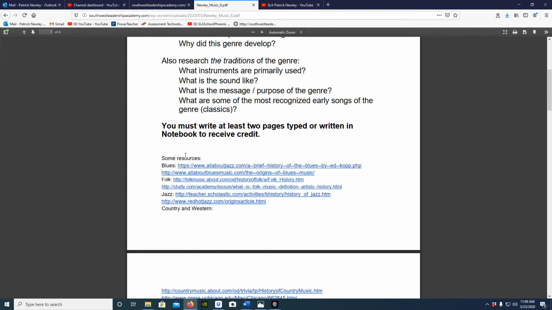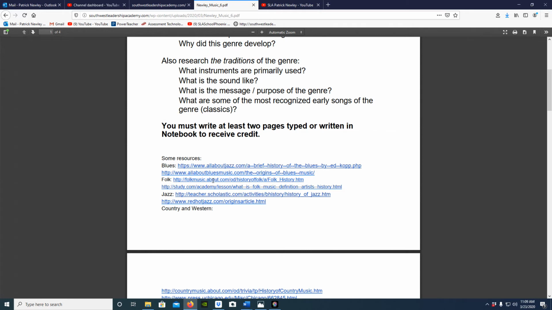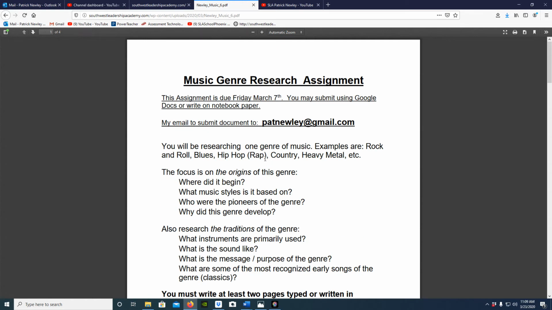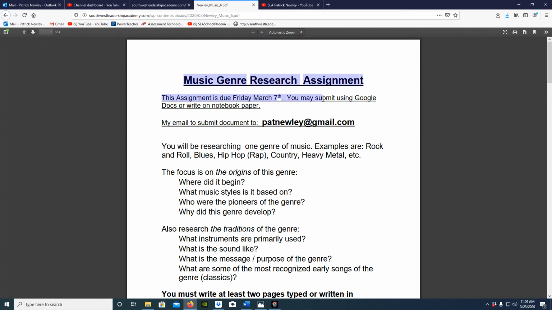Also, down at the bottom, I have included some resources, websites that you can put in on various genres of music. You guys can have fun. Get on Google, play around, do a lot of research. There are many genres, and it can be music from any country around the world. So make sure that you get started on this soon, because it will be due Friday, April 3rd. Not 2 weeks ago, right?